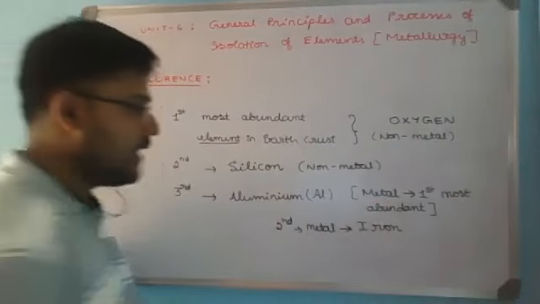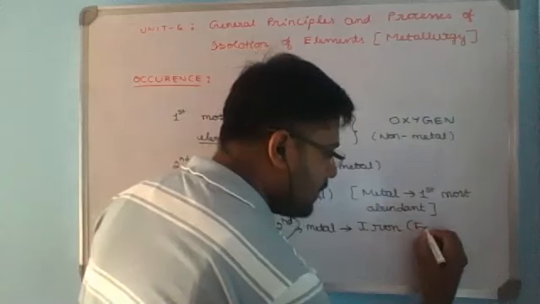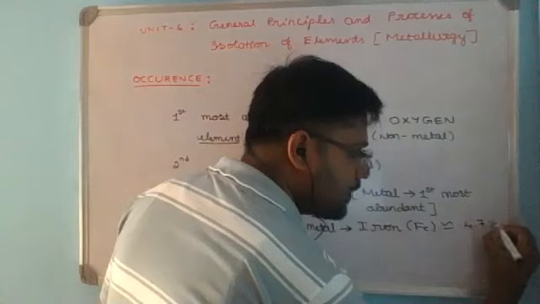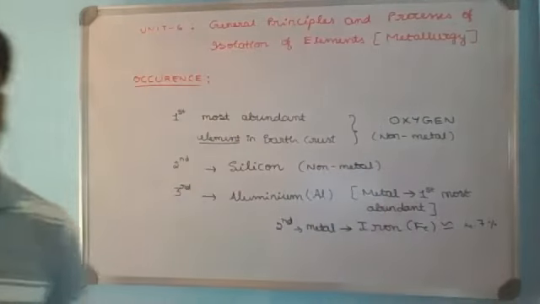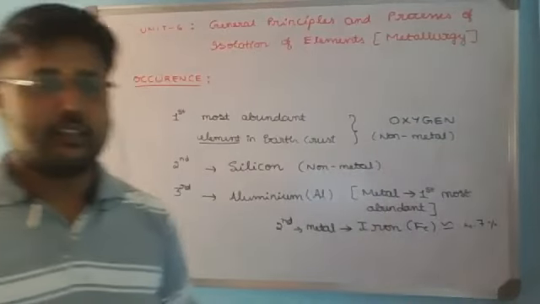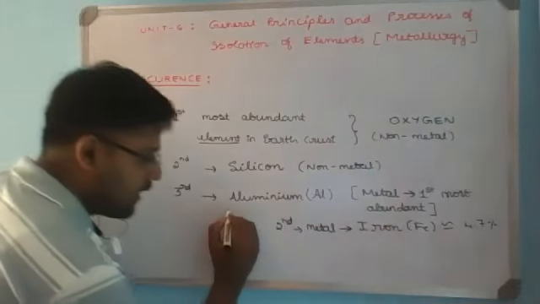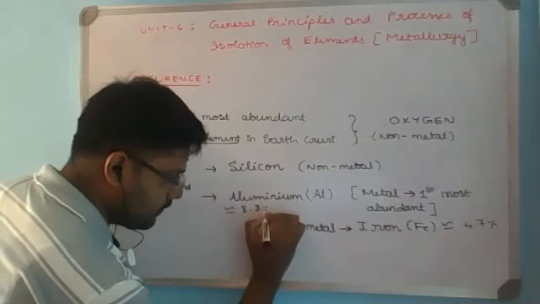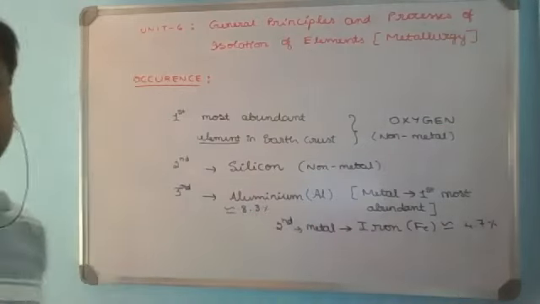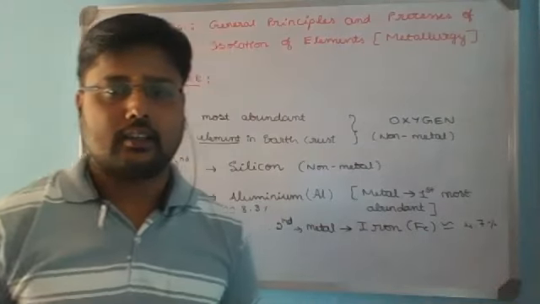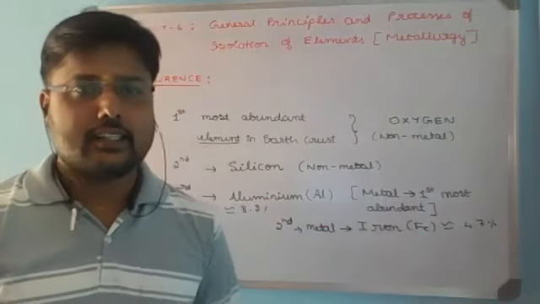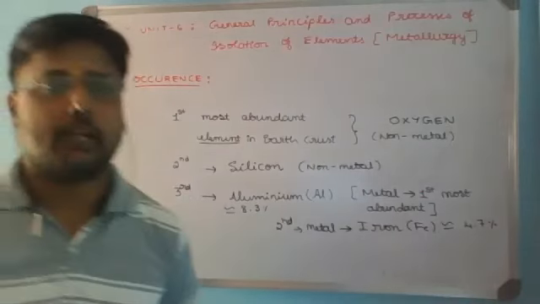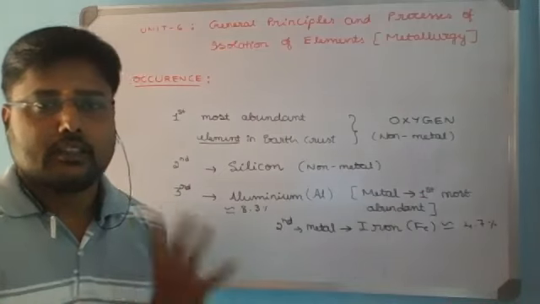Iron is approximately 4.7% by mass of the earth crust. Aluminium is approximately 8.3% by mass of the earth crust. The percentage varies slightly, but you can concentrate on their occurrence and their abundance. Hope this will be clear.